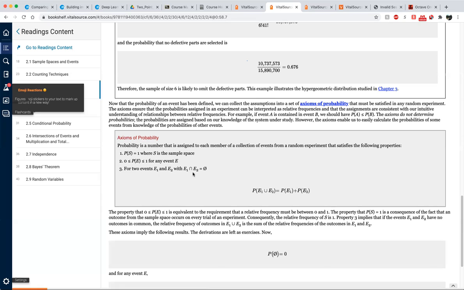What if the intersection of E1 and E2 is a non-empty set? Then we have to subtract the probability of E1 intersection E2. Keep in mind this.